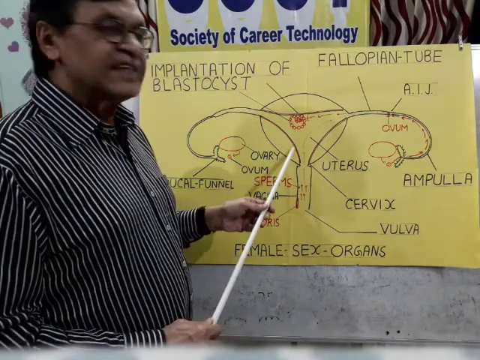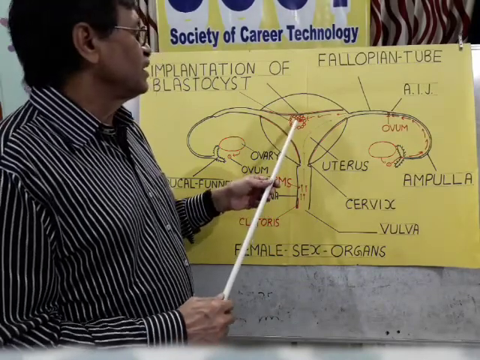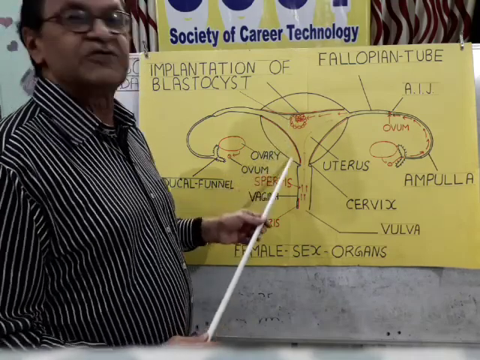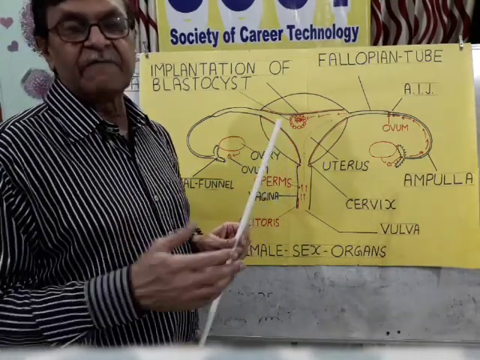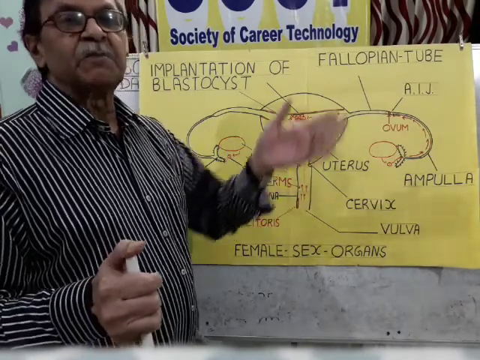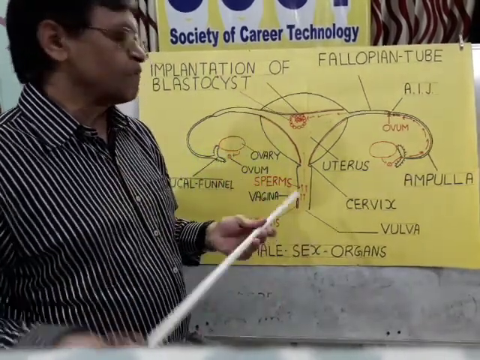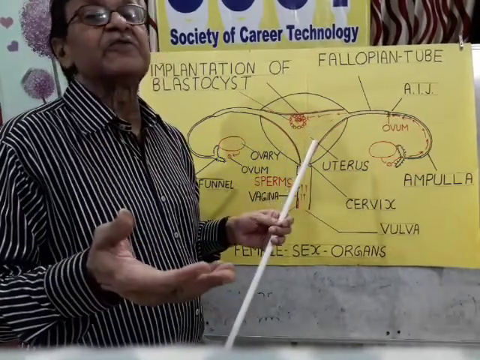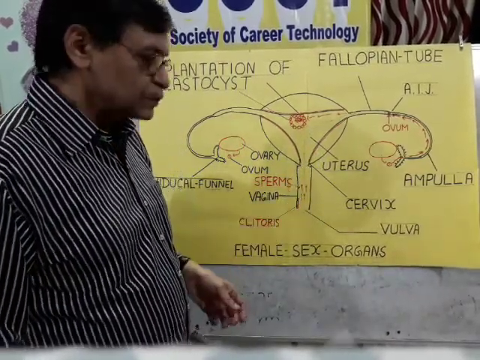So during that 24-hour period, this blastocyst embryo attaches with the uterine wall, and then on the 9th day placenta formation takes place. After that, the embryo starts taking nourishment from the mother itself.